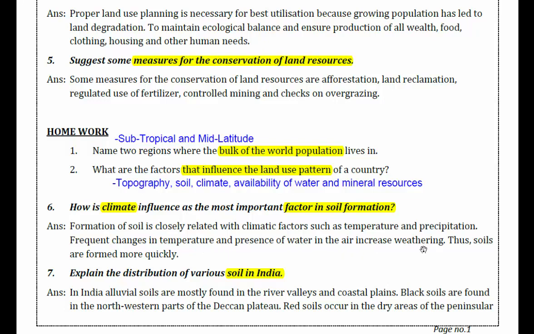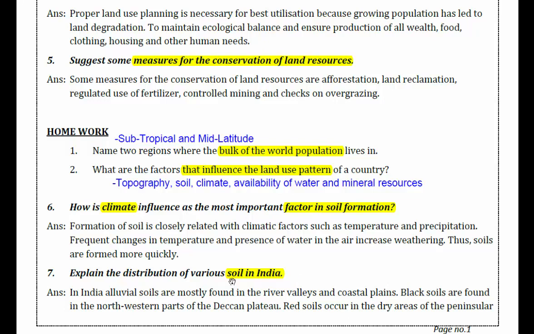Soils are also formed more quickly. So weathering, as well as temperature and precipitation, influence the formation of soils.